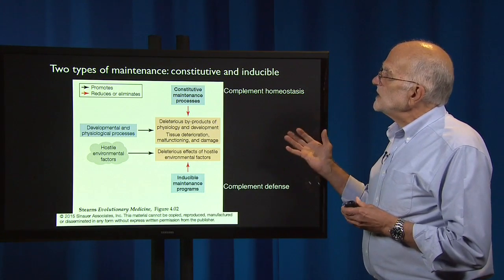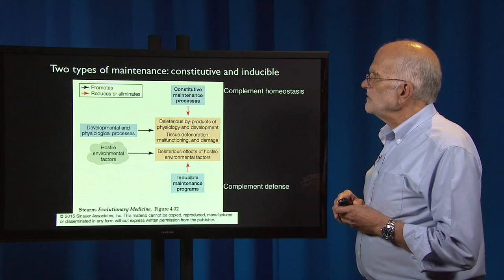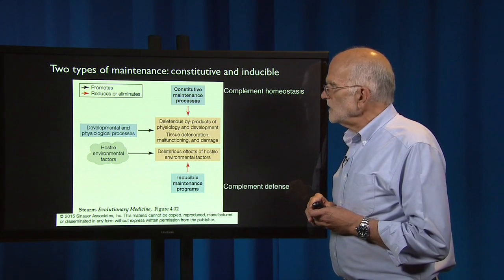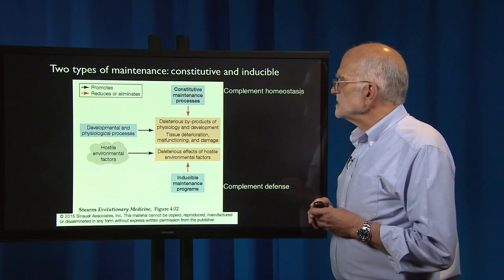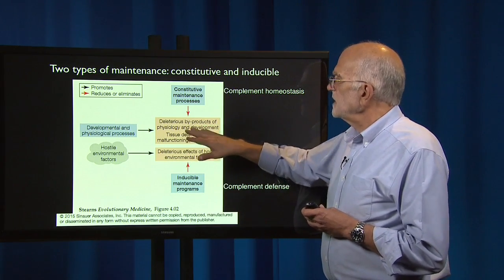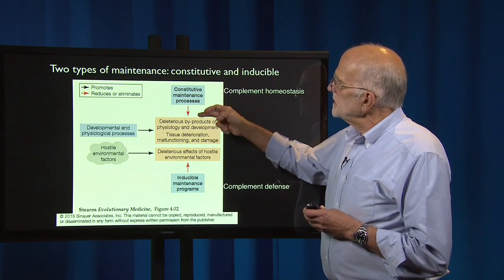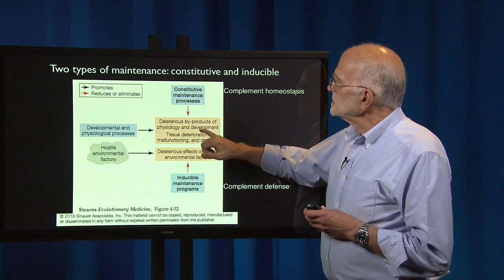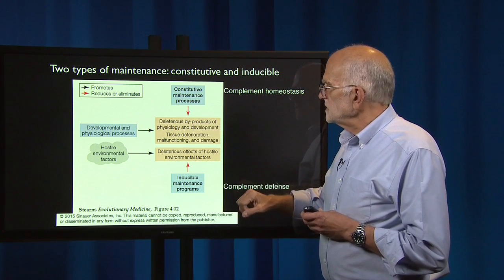Now, there are two types of maintenance. There's constitutive and inducible maintenance. So here again, we can start with the developmental and physiological processes that are generating byproducts and tissue deterioration. The constitutive maintenance processes are those that are handling the byproducts of normal development and physiology.